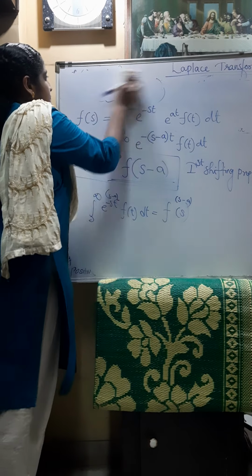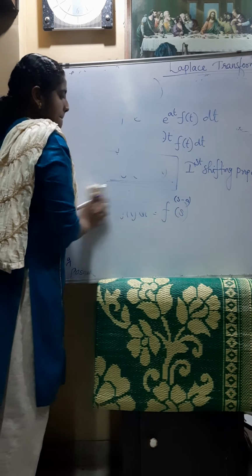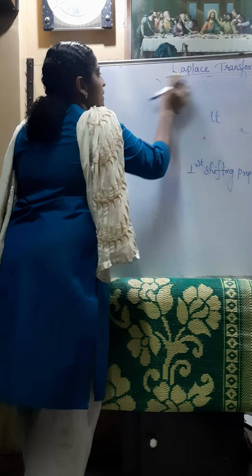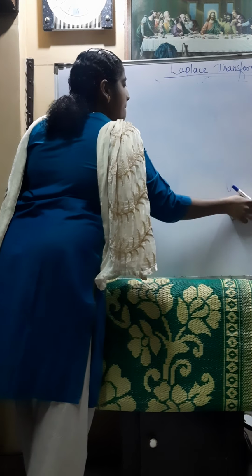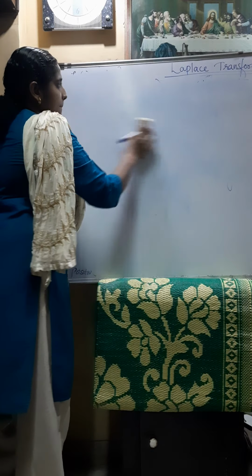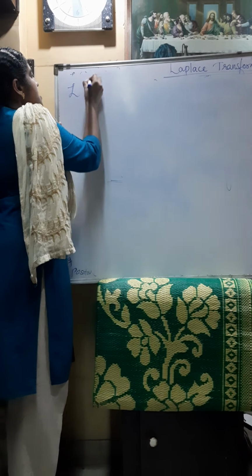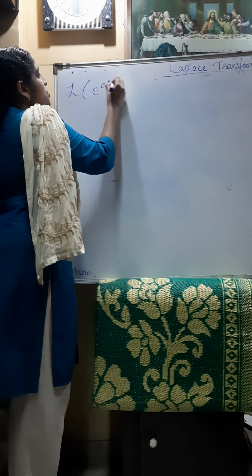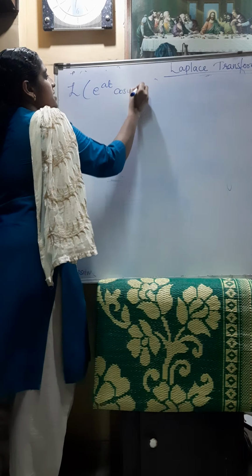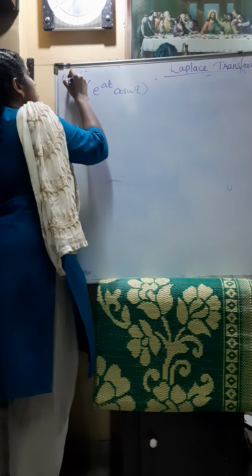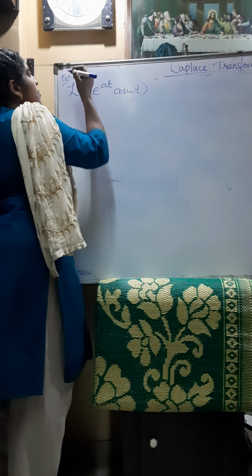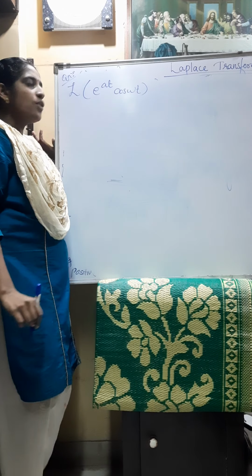So we can do one numerical. Find the Laplace transform of e raised to at cos omega t. The question is, find the Laplace transform of e raised to at cos omega t.